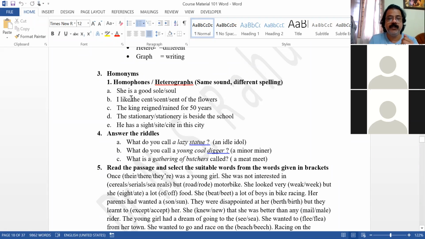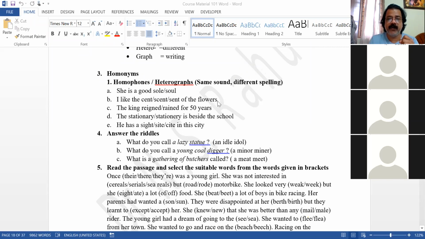Now, she is a good soul. Which soul has to be here? SOUL. SOUL, good soul, Atma, manchi manishi annattu. SOLE is the bottom of a shoe. Here the two words where we get confused are SOLE and SOUL.